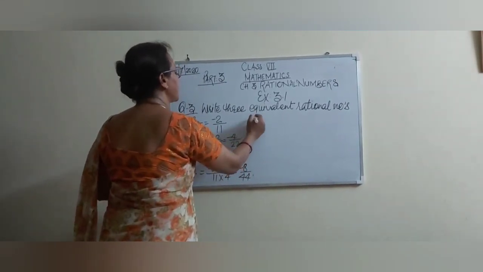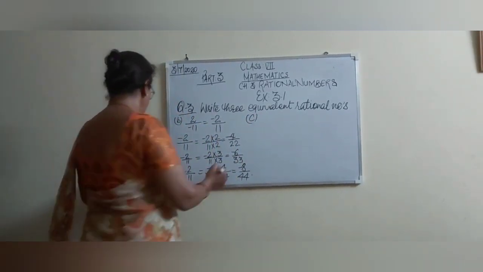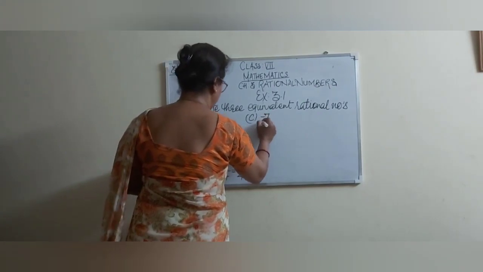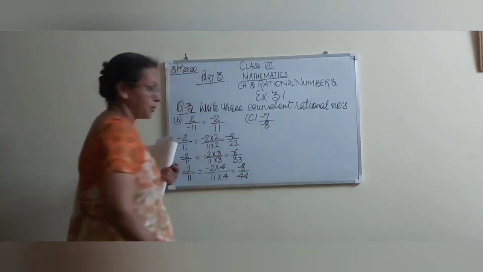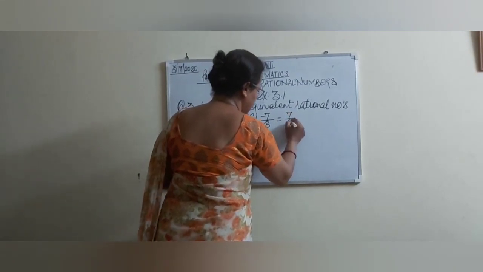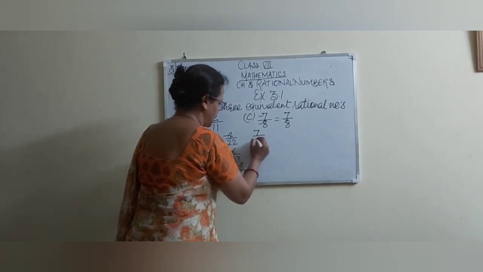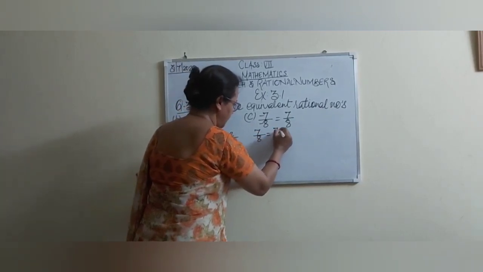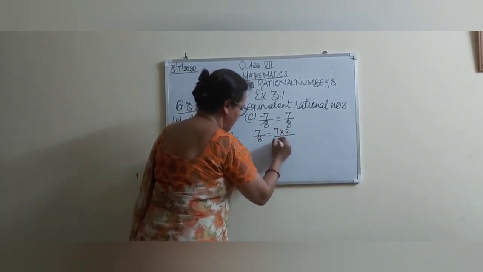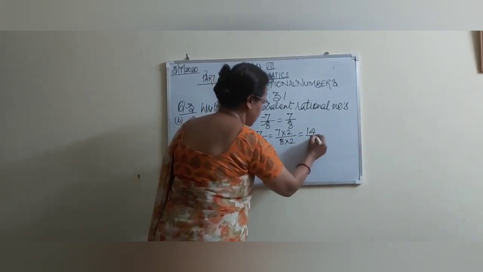I'm going to explain the C part also to you. C part is minus 7 by minus 8. Both are negative, so we can say this number is a positive number. Can we write it? Now, first is 7 by 8, which equals 7 into 2 upon 8 into 2, that is 14 by 16. Is it clear?